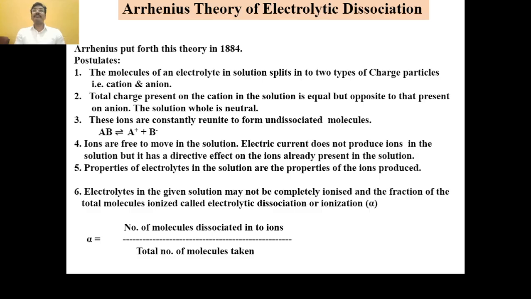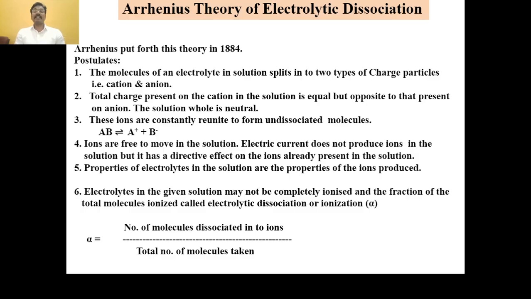The ions are free to move in the solution. The electric current does not produce the ions in the electrolytic solution, but it has a directive effect on the ions already present in the solution. This means that in electrolytes in aqueous solution the ions are already produced, and whatever electric current is applied only gives a directive effect on the ions already present in the solution.